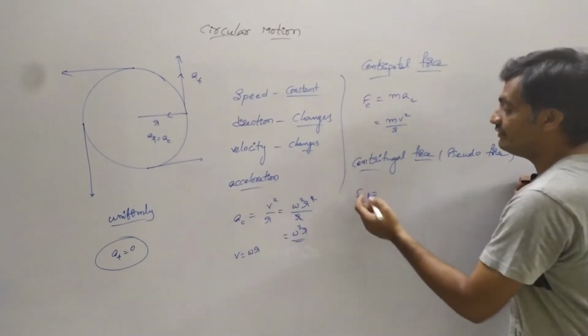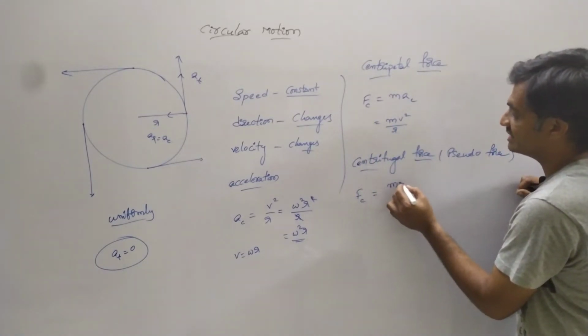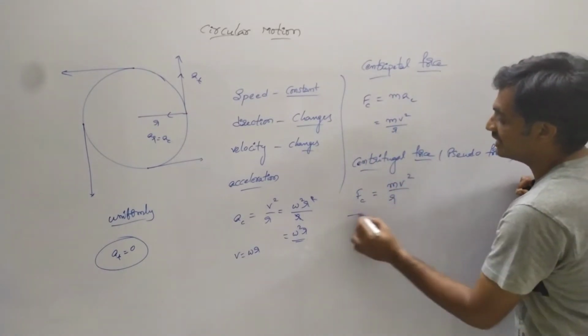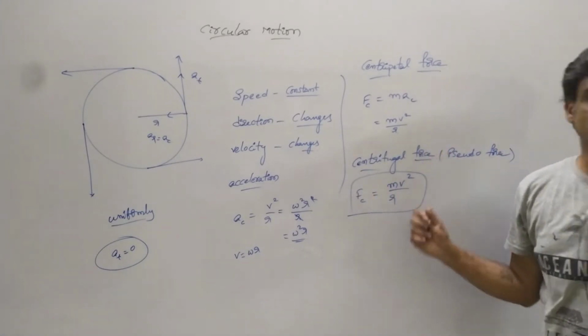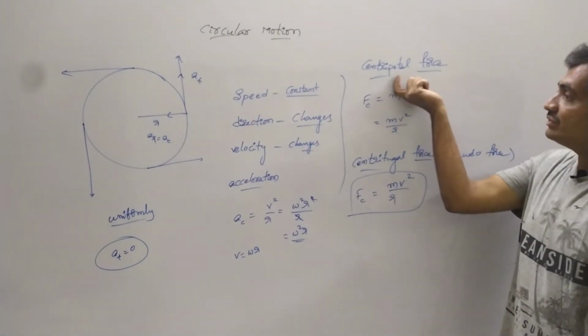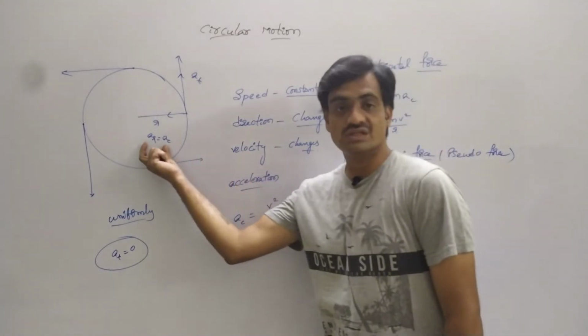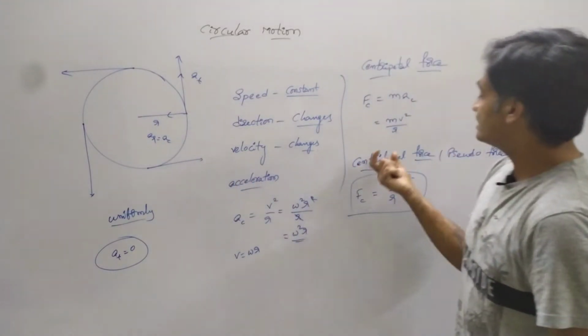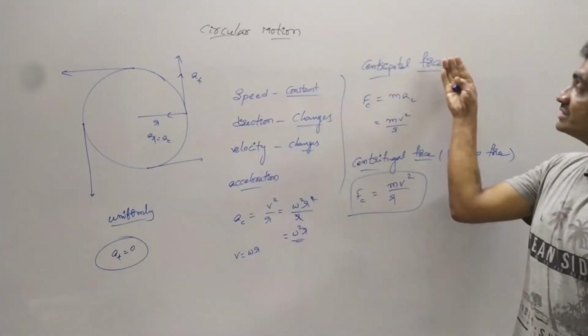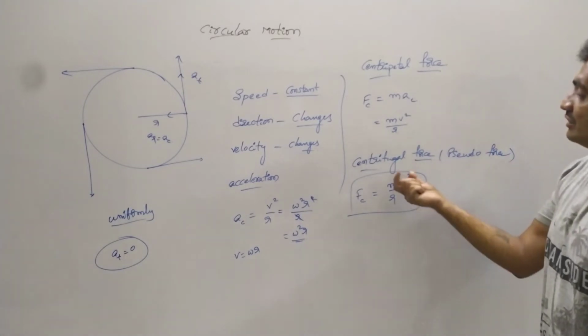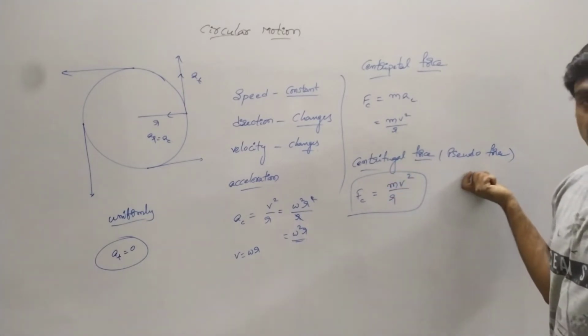The centrifugal force is represented as m v square by r. The equation is the same, whereas the centripetal force acts on the body based on this acceleration, and the centrifugal force acts opposite to this centripetal force, which is a pseudo force.